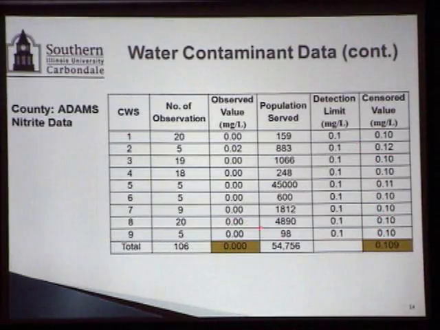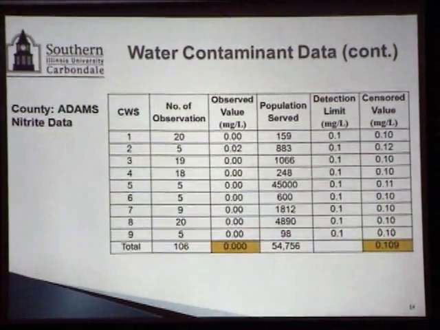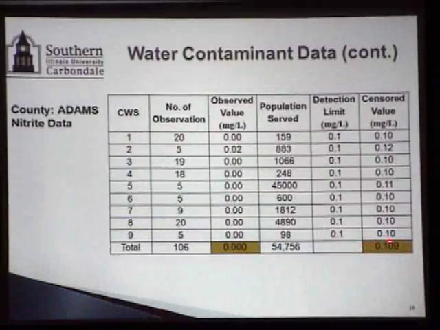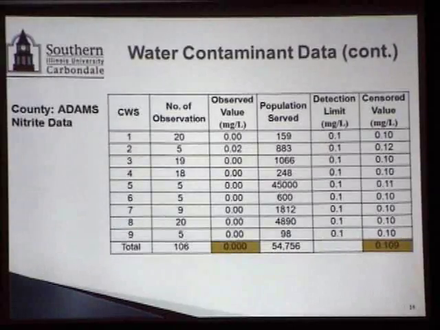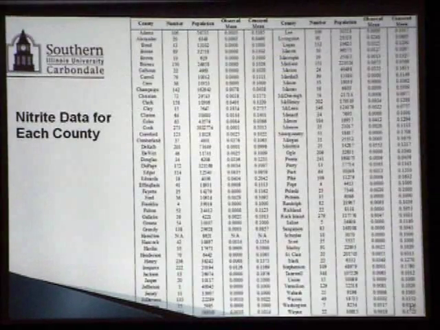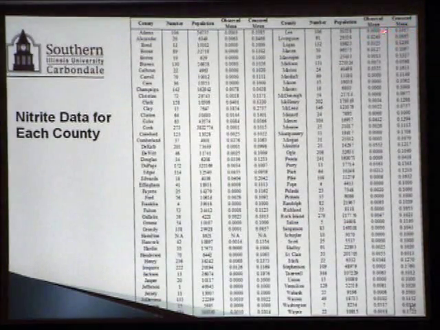And that's how you can see a significant difference between the censored value average and the observed value average. In fact, this was there in the entire nitrite data. You can see the individual values there. The values are very small in milligram per liter, but if you look at the magnitude of the difference, it is 10 times, 100 times between the censored value and the observed value.